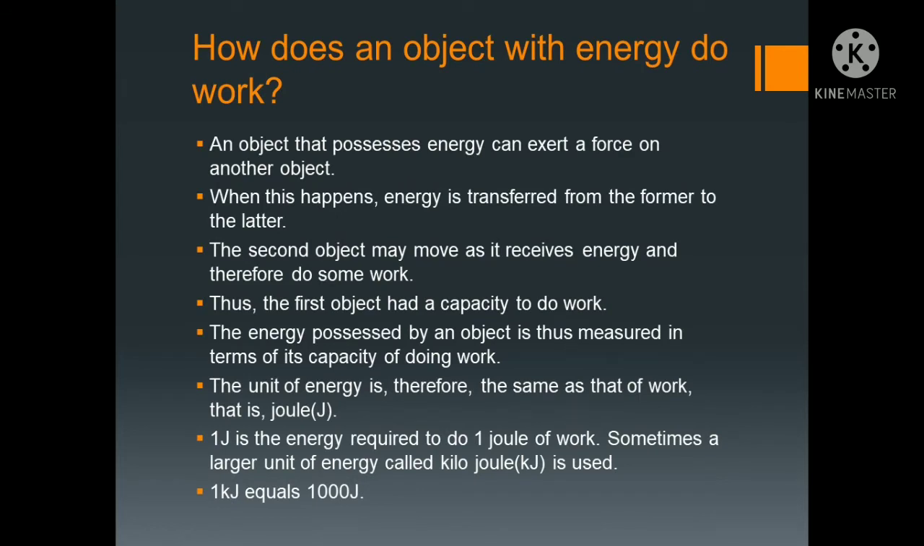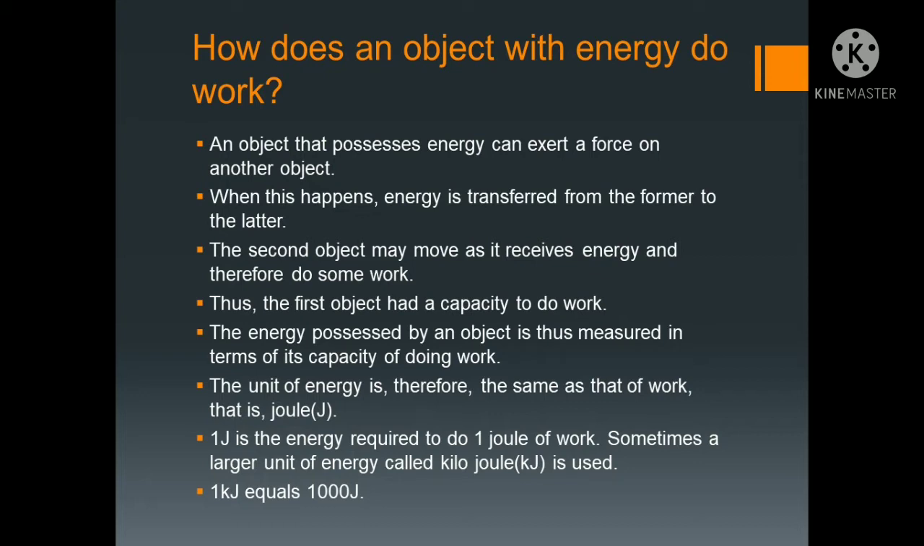How does an object with energy do work? An object that possesses energy can exert a force on another object. Just now we took the example of the football player. When this happens, energy is transferred from the former to the latter. Former means the football player, and latter means the ball. The second object may move as it receives energy, and therefore it will do some work. As the ball gains some energy, it will move from one player to another. Thus the first object, the player, had the capacity to do work.